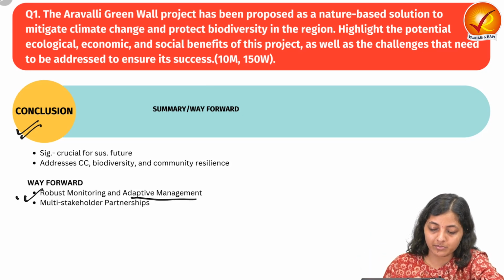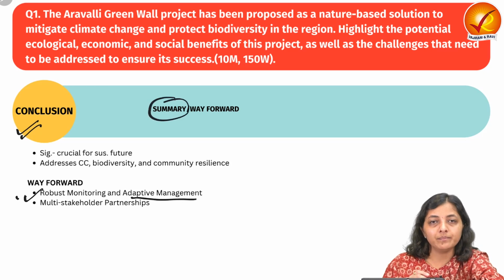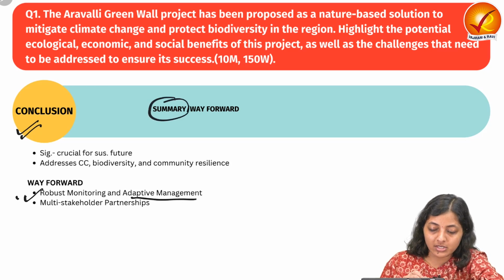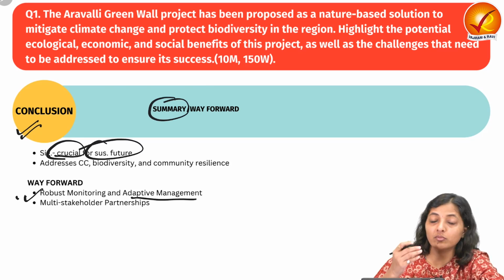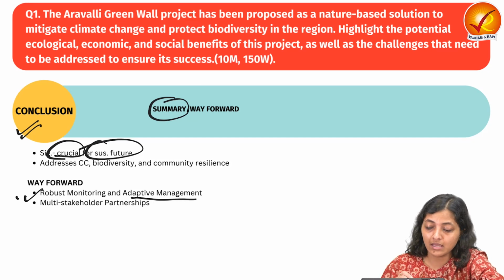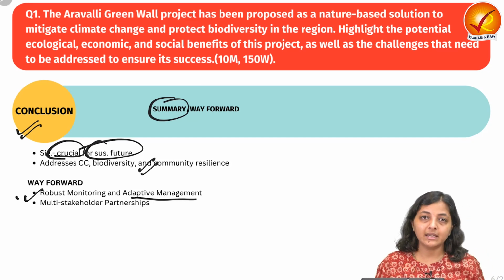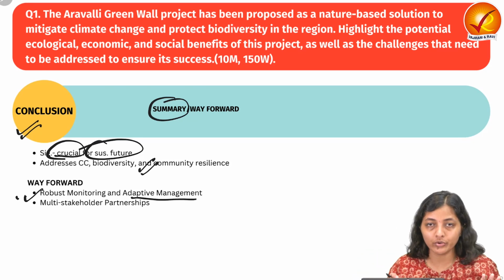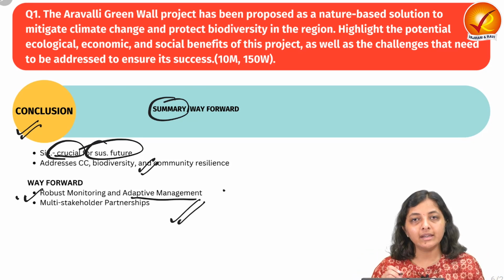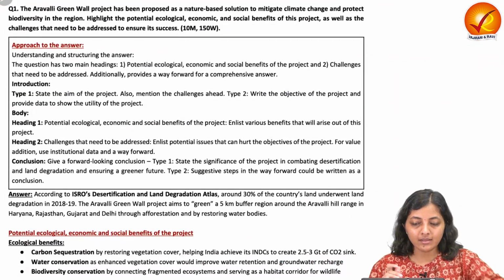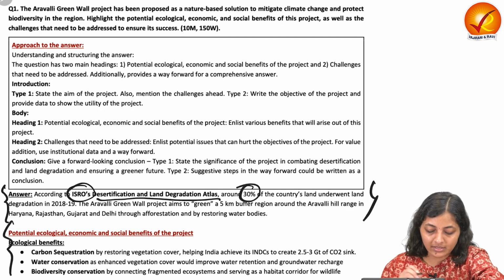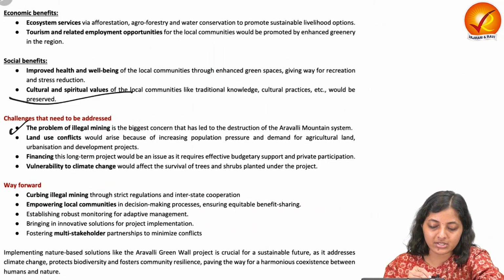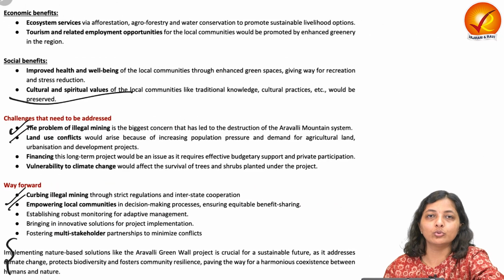And adaptive management. Or you can write the summary that yes, this Aravali Green project is crucial for a sustainable future. It will address climate change, protect biodiversity, and enhance community resilience, etc. And it will also empower the community. So this way you can write the conclusion. So let's see the model answer. It starts with ISRO's desertification and land degradation atlas and gives some data. Then the potential benefits of this project and the challenges, then the way forward and finally concluding.